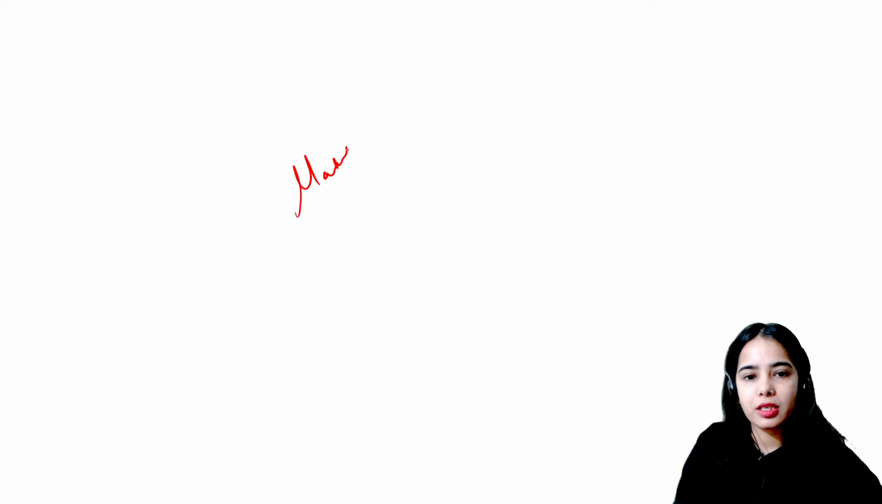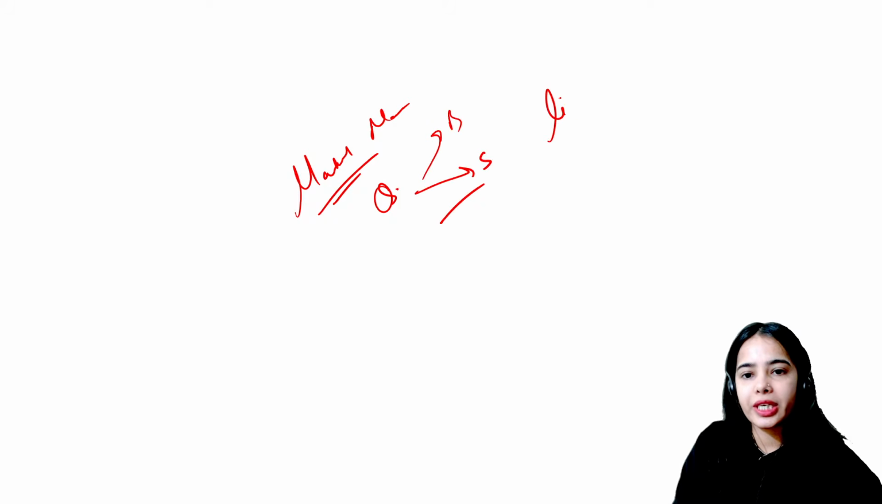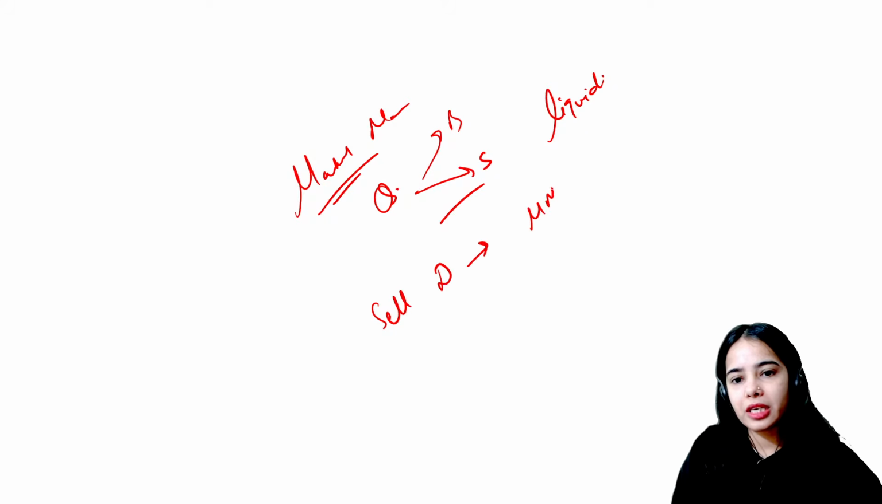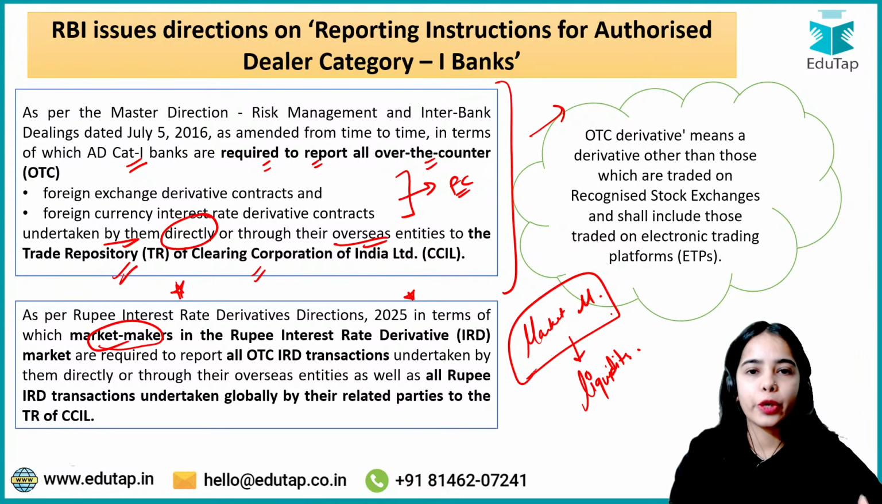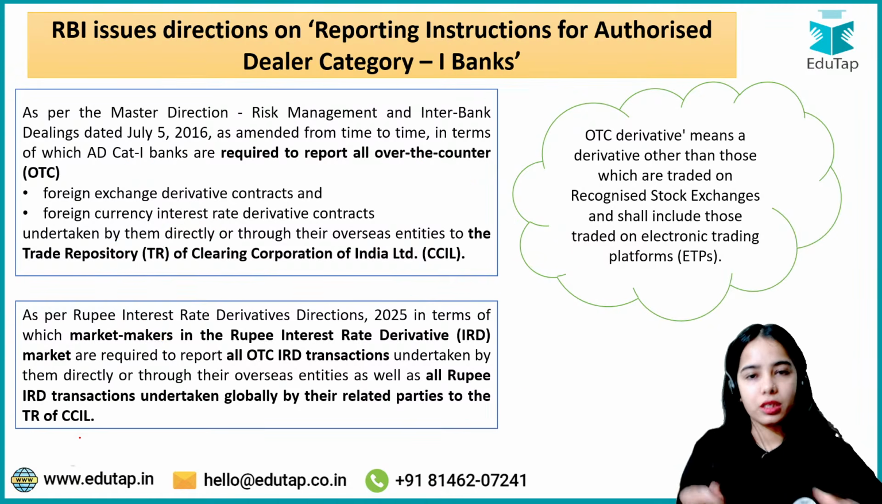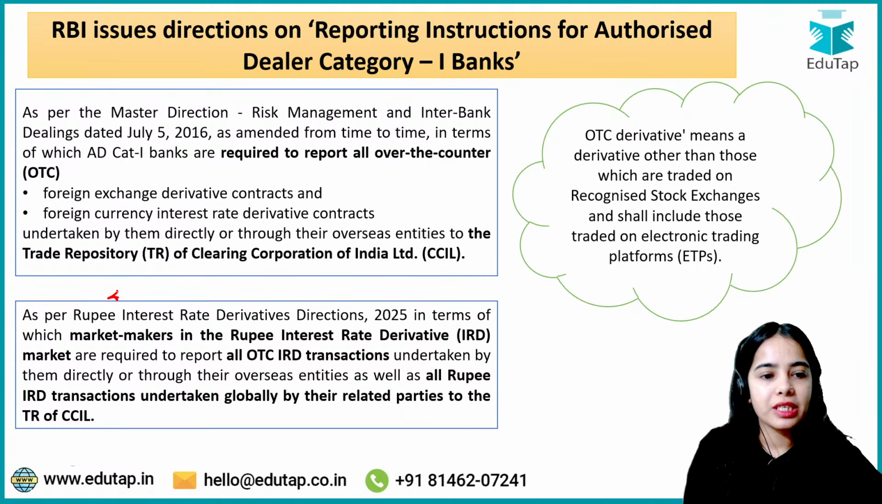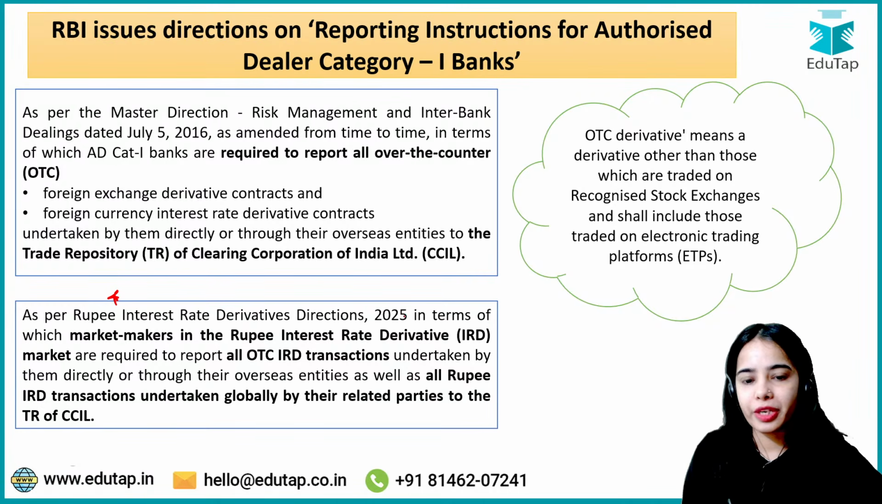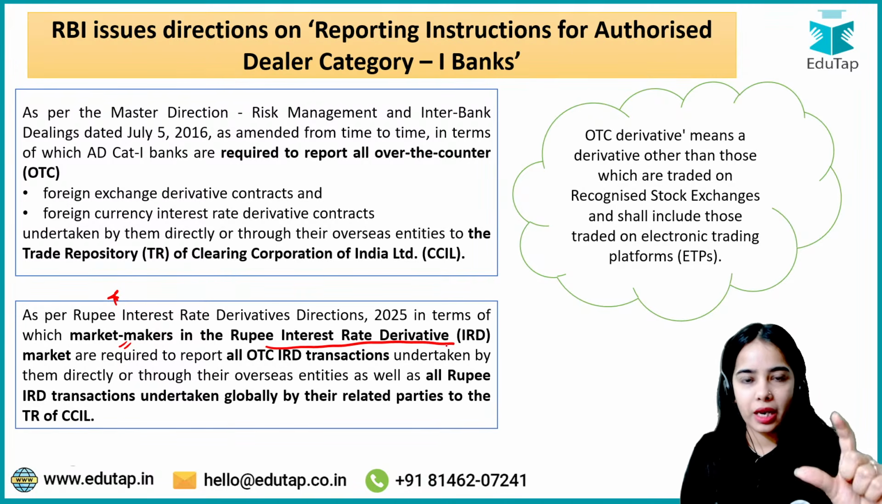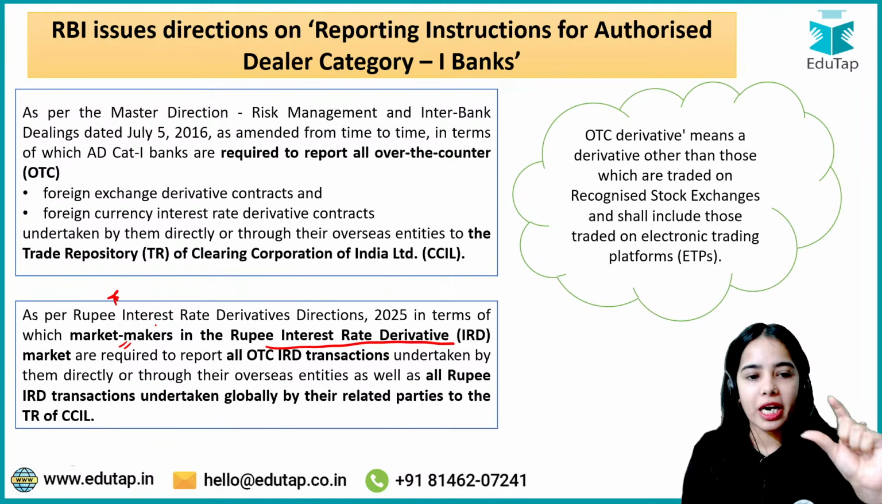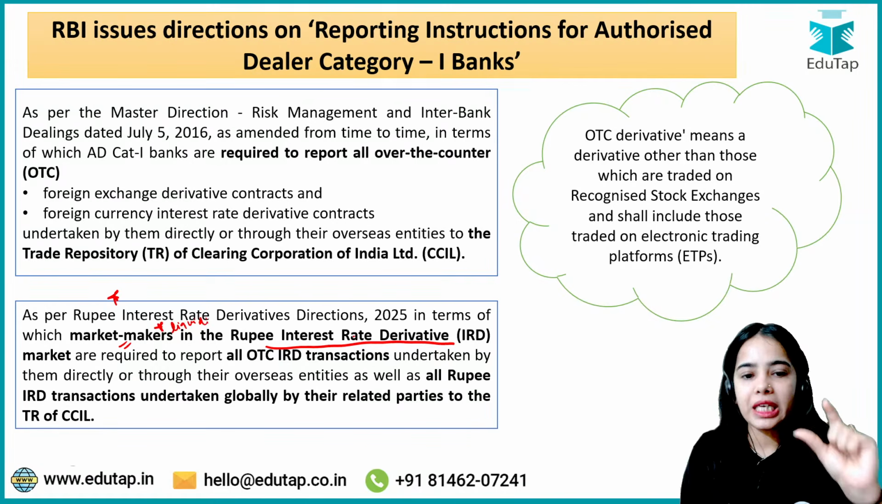The market makers keep on quoting the prices for buy and sell so that liquidity is maintained in the market. If someone wants to sell derivatives, the market makers can buy them. If someone wants to buy derivatives, the market makers can sell them. So basically, market makers maintain liquidity in the financial segment. As per the Rupee Interest Rate Derivative Directions 2025, market makers maintain the liquidity in the rupee interest rate derivative market.